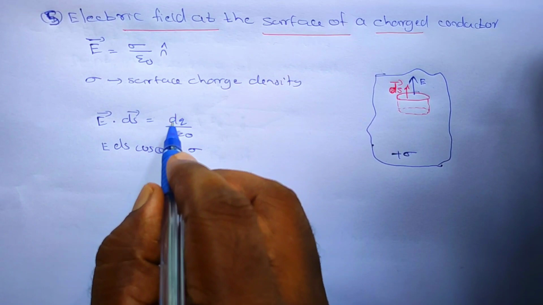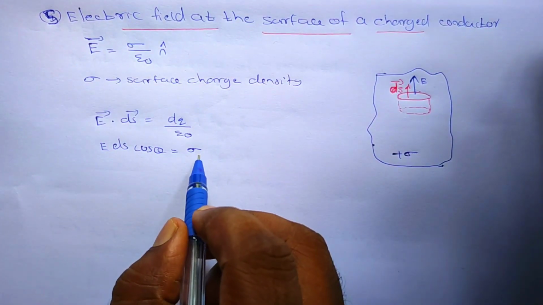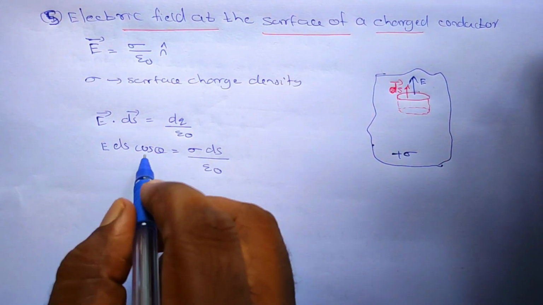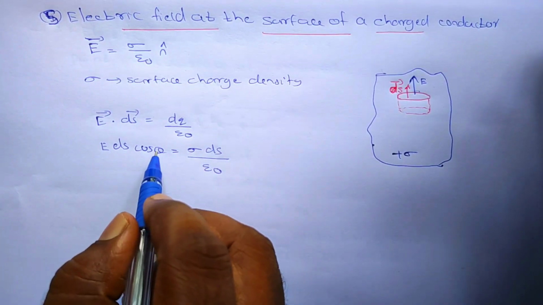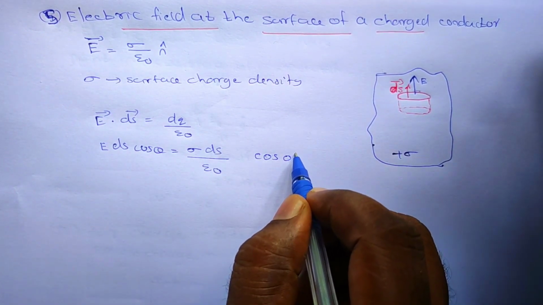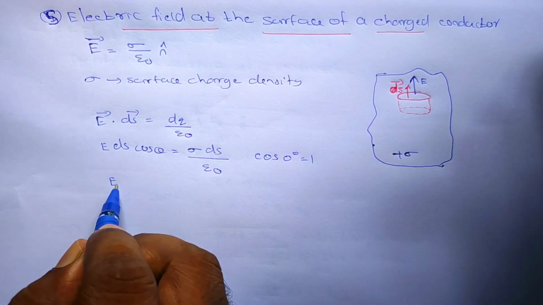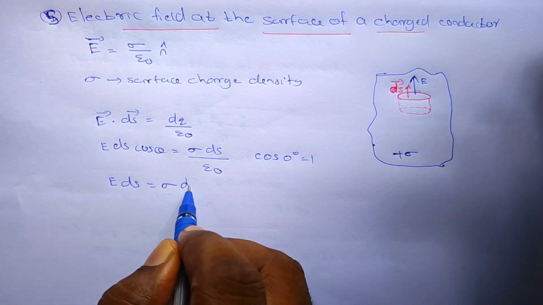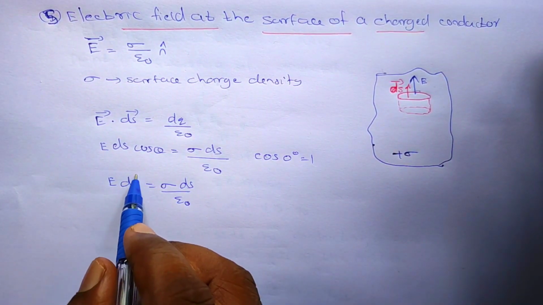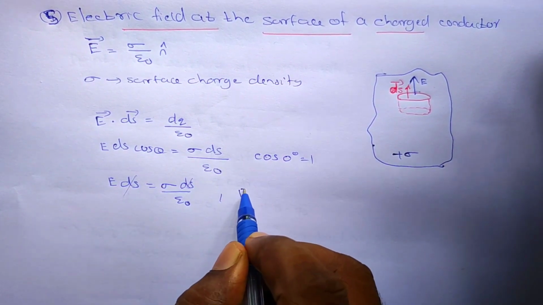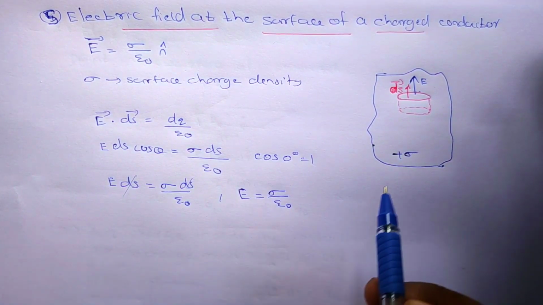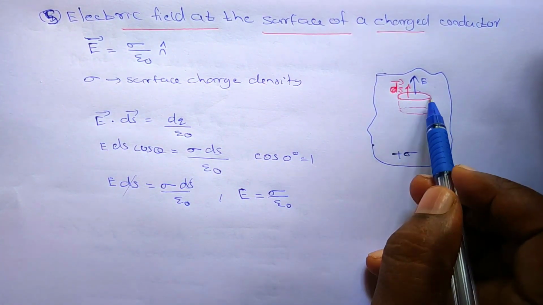So I can say that dq is equal to sigma into dS. Here theta is 0 degrees, so cos 0 is equal to 1. So you will get E dS is equal to sigma dS divided by epsilon naught. Clear? dS and dS cancel, so what is remaining? E is equal to sigma by epsilon naught. Clear? That is the electric flux through this surface.